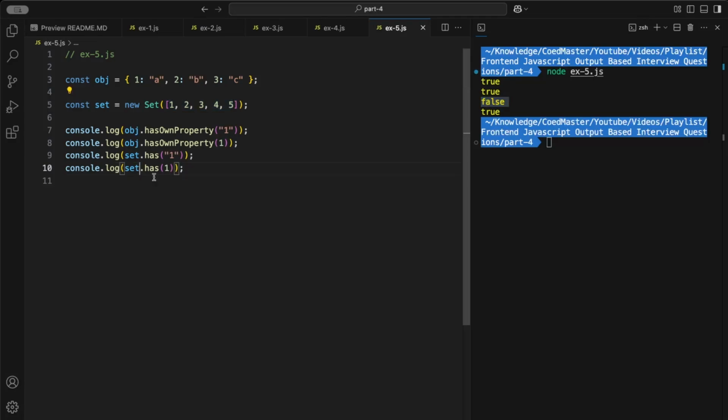Great. Now here we are not passing 1 as a string, instead we are passing 1 as a numeric value, and you can see that we have all the numeric values in the set, which is why we are getting true over here. Amazing. So I hope all the 5 questions and reasoning of all the 5 questions are clear to you.